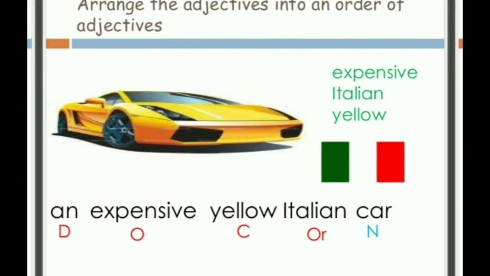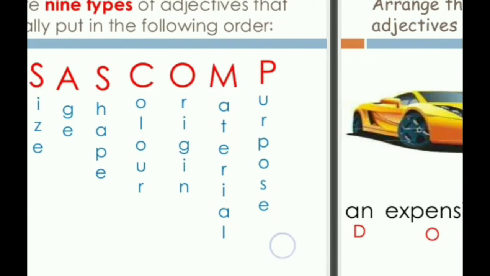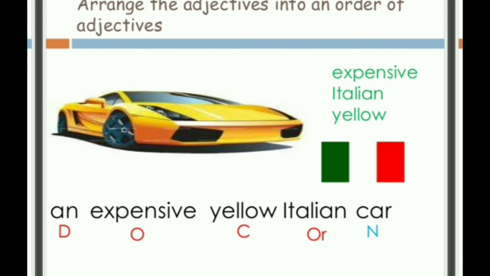Students, if you notice, arrange the adjectives in the order of adjectives. The three words given are expensive, Italian, and yellow. First we have to identify what kind of adjectives they are. Expensive is an opinion.